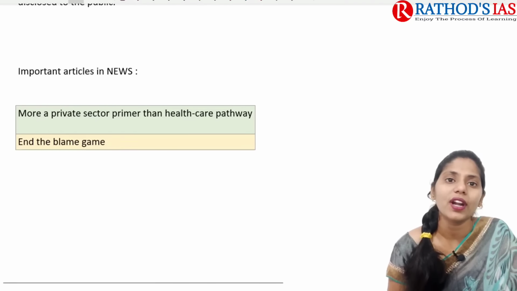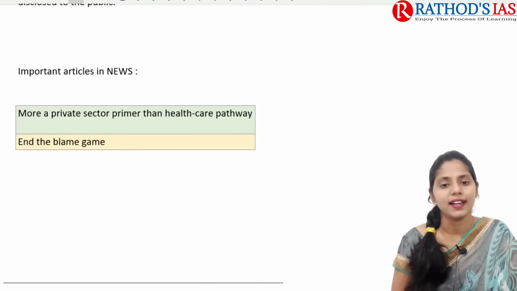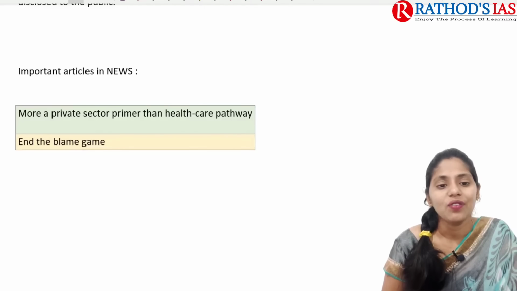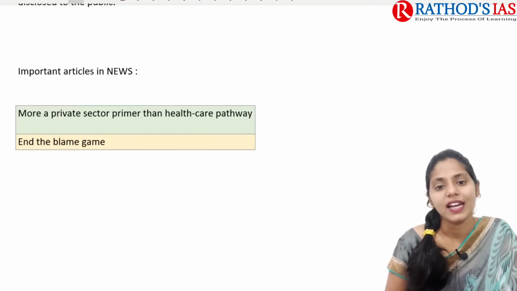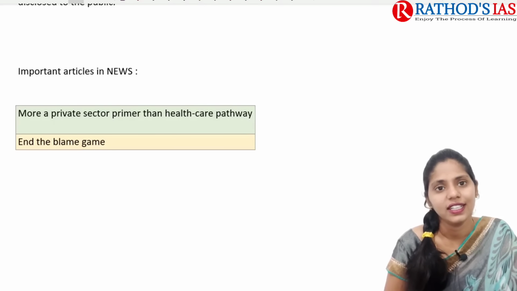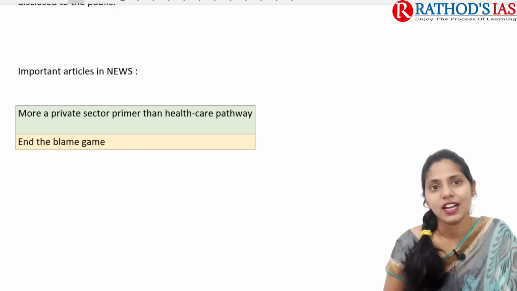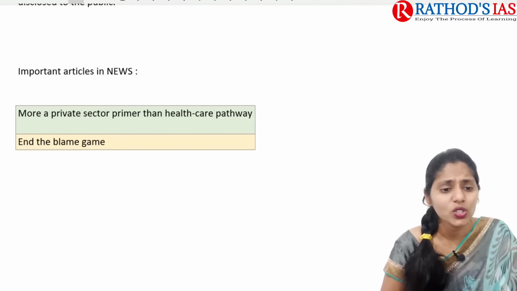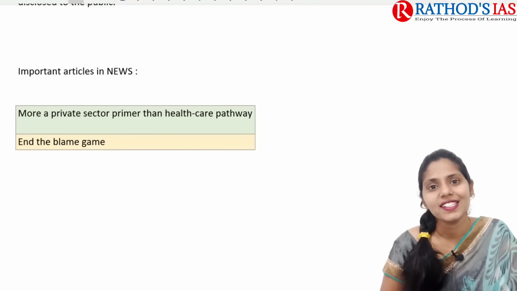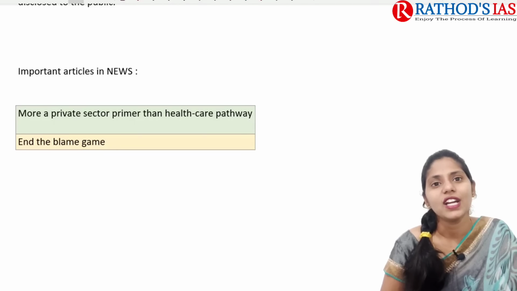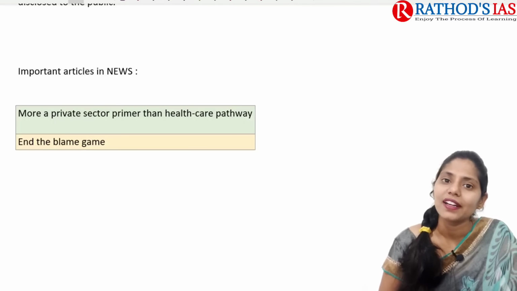Among the important articles in today's newspaper that I collected from the editorial and op-ed pages, there is one titled "More a private sector primer than healthcare pathway". This article mainly talks about the private sector in health infrastructure. You can easily understand that article; you can read it. The next one is "End the blame game", a topic we already discussed in yesterday's lecture. These are the two important articles you need to refer to on page number 6, the editorial page. With this I am concluding today.